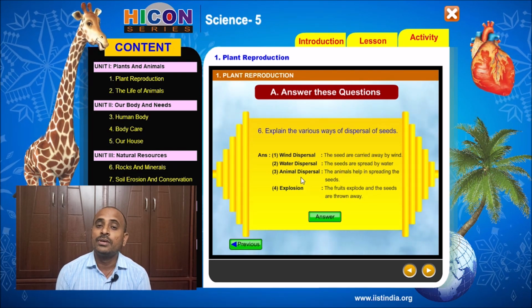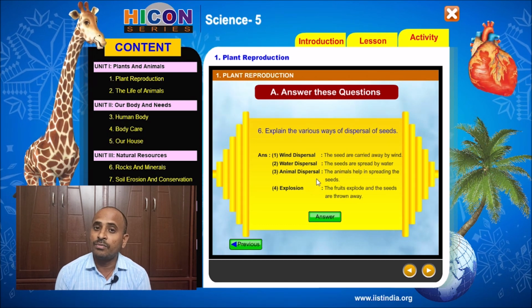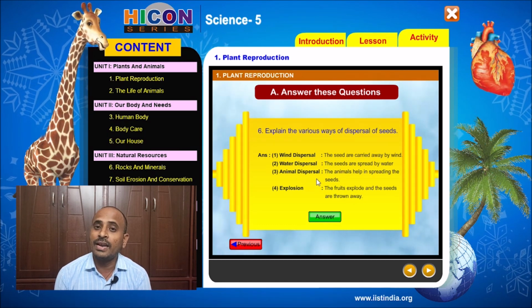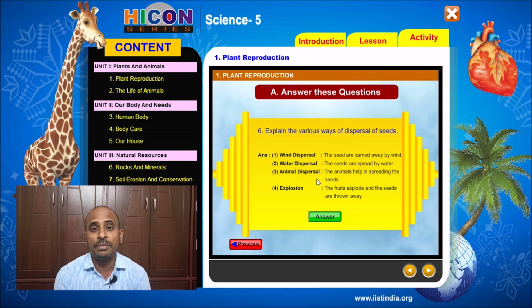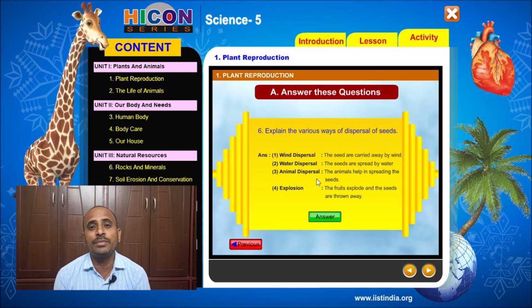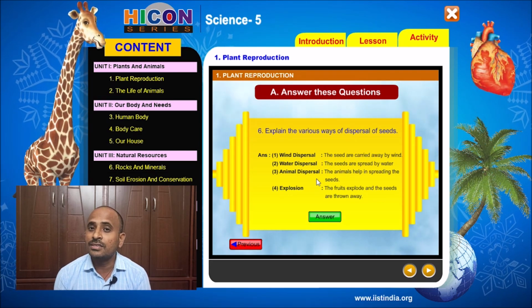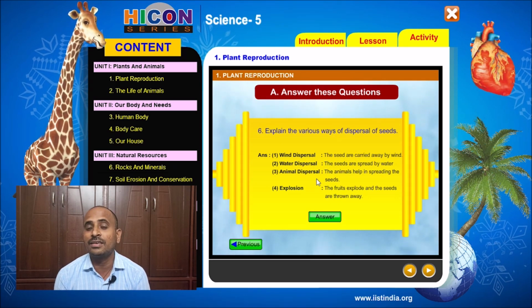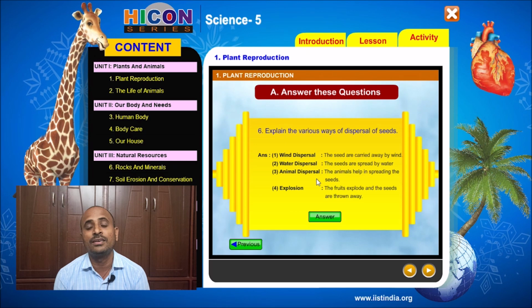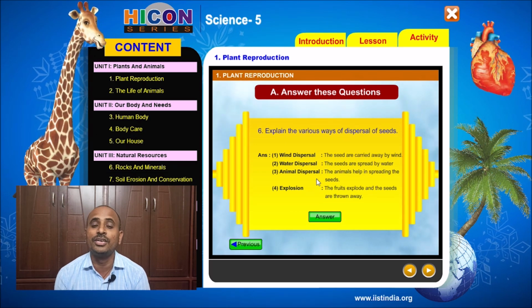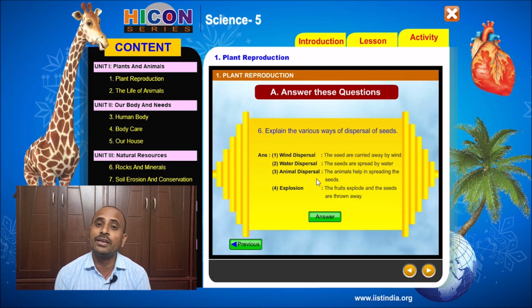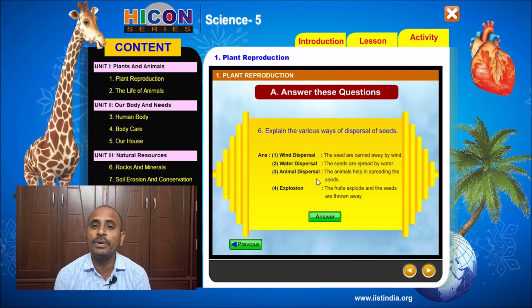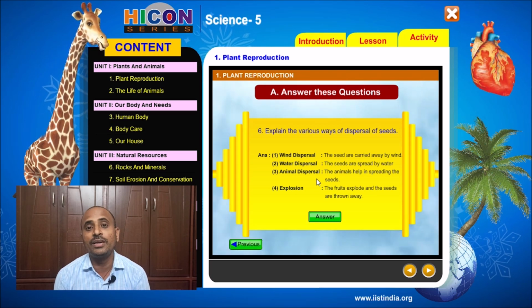For example, squirrels, monkeys, parrots, all these animals and birds eat the fruits of the trees, and they do not digest the seeds and pass them out through their excreta, and they excrete at distant places from the mother plant. So there the seeds will grow into new plants. So this is called animal dispersal.